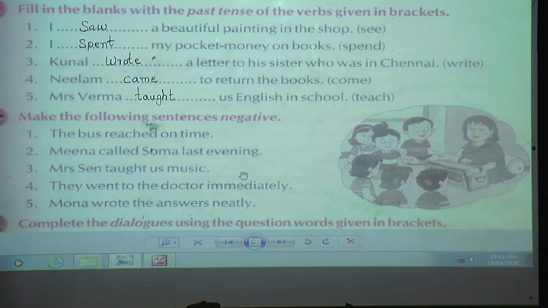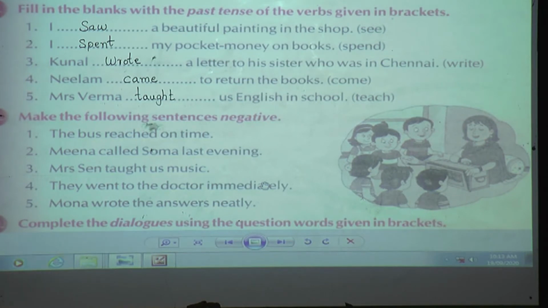Done? Okay. Now what are we going to do? We are going to make the following sentences negative. Done with exercise B? Okay. Now we will come to exercise C. What is there in exercise C?